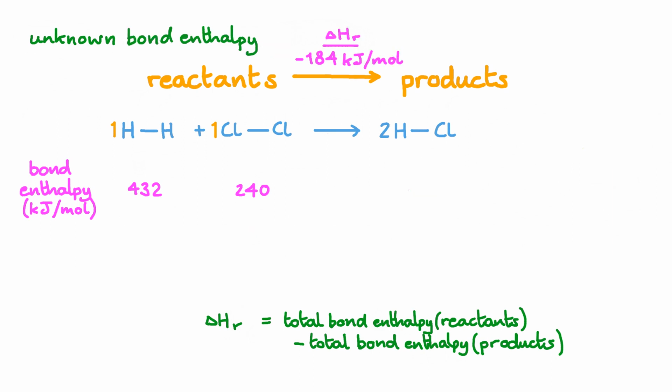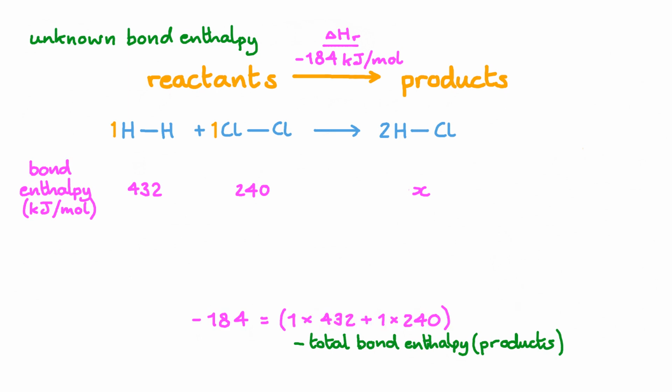Let's say we don't know what the bond enthalpy is for the hydrogen-chlorine single bond. Let's say that all we know is the change in enthalpy of the reaction, the bond enthalpy of the hydrogen-hydrogen single bond, and the bond enthalpy of the chlorine-chlorine single bond. While we're working out the bond enthalpy of the hydrogen-chlorine single bond, I'll just call it X. So I've substituted the change in enthalpy due to the reaction into our equation. Here I'm omitting the units to keep things a little bit cleaner.